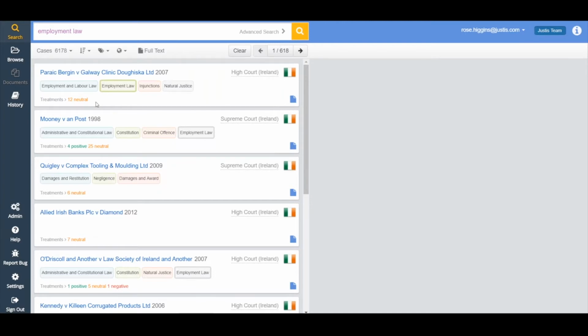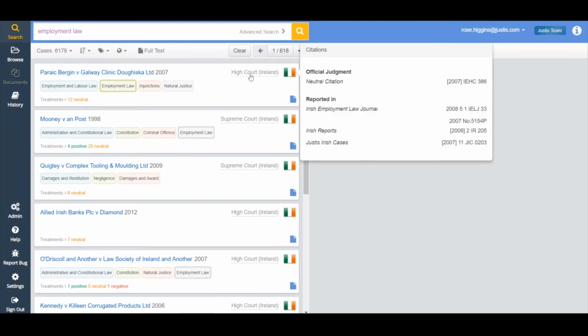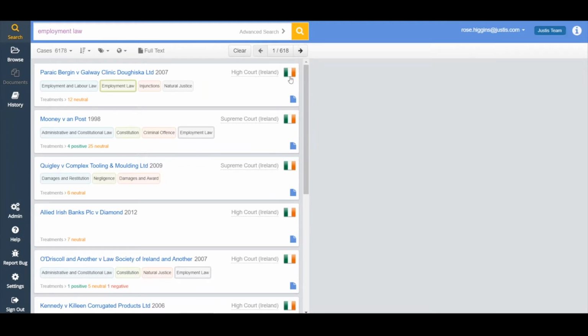You are informed of the court that the case has come from, and if you click on that, you can see the different citations and the different places that it's been reported. The flag represents the country, and the blue document icon will tell you that we have the full text. So before you click through, you'll know whether the full text will be there for you or not. So that's generally the results.